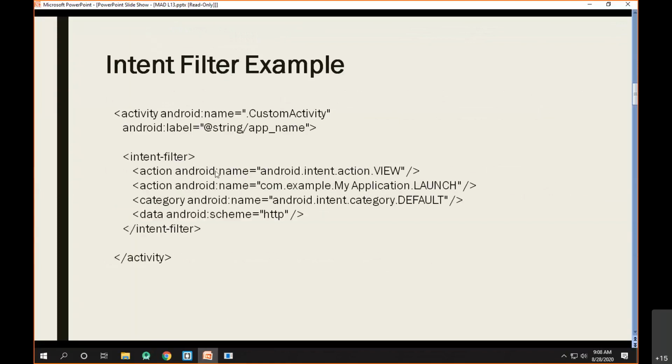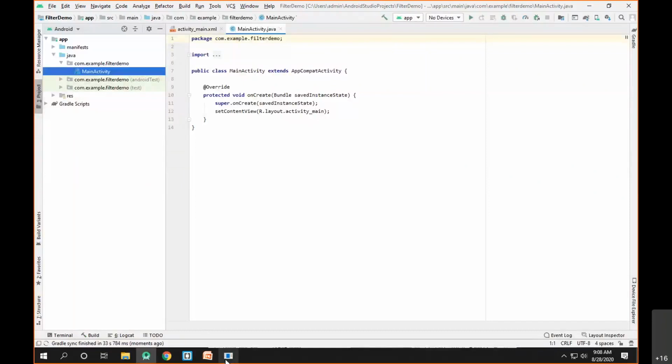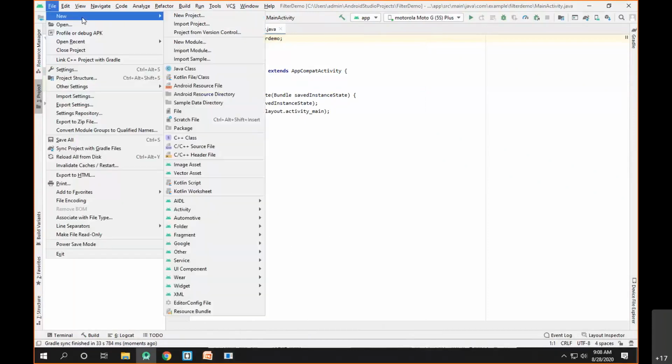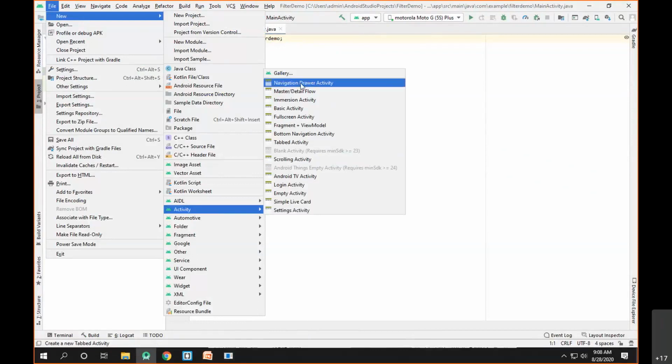So this is the example of the intent filter. As you can see, the intent filter is basically an element which has an opening tag and a closing tag. Inside the intent filter, I have to write the attributes for the intent that the current activity can handle. As you can see, the app build is finished. So this is my main activity. Let's try to create one more activity. We'll add a new activity, which is an empty activity.